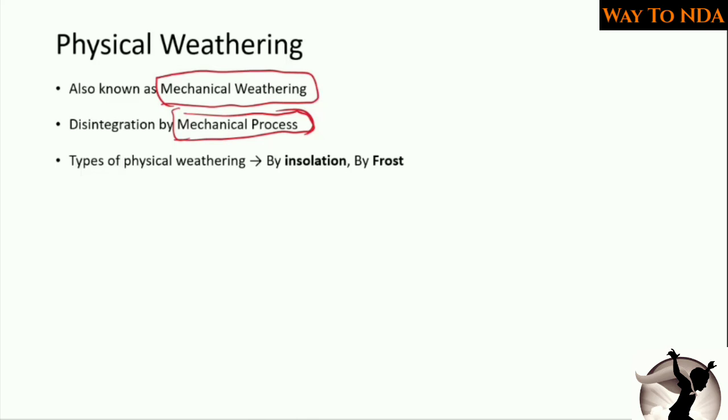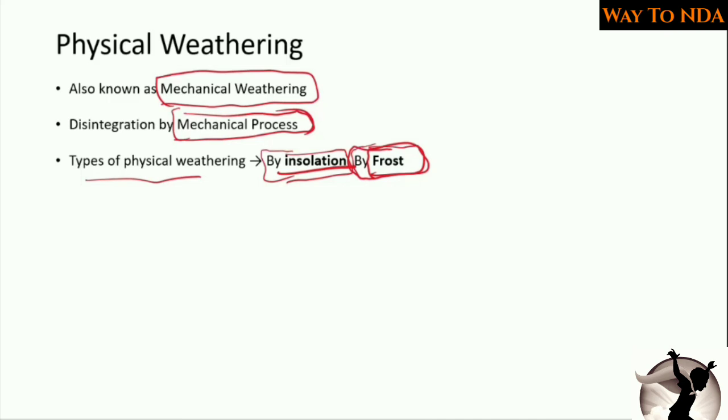We have subdivisions in physical weathering: insolation and frost. The types of physical weathering are that caused by insolation, and that happening due to frost.